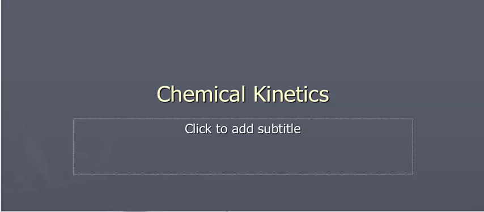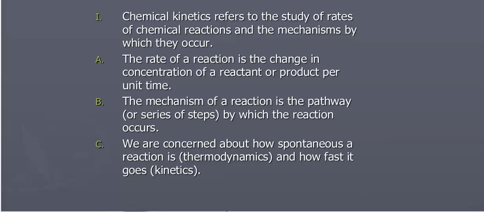Chemical kinetics. Kinetics refers to the study of rates of chemical reactions and the mechanisms by which they occur. The rate is the change in concentration per unit time. So the rate is simply how fast a reaction occurs, and the mechanism is the pathway or series of steps by which the reaction occurs.